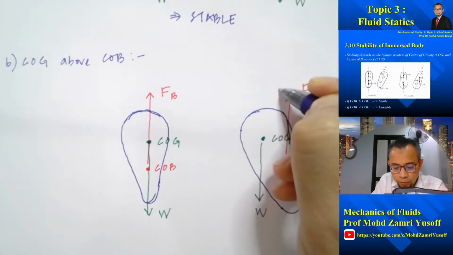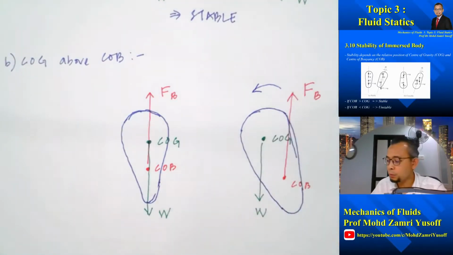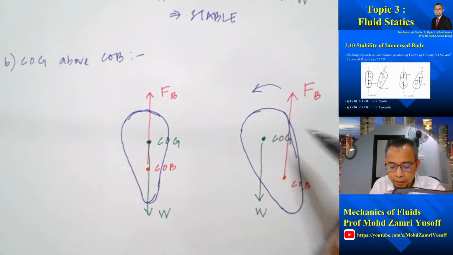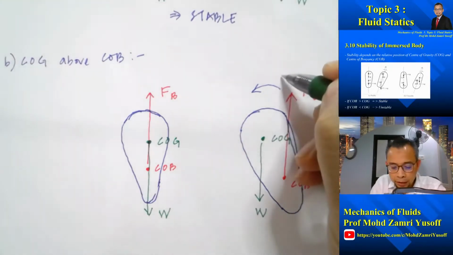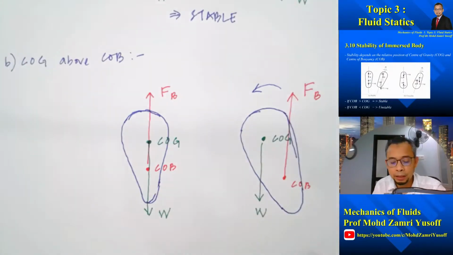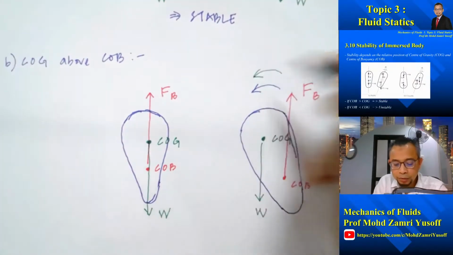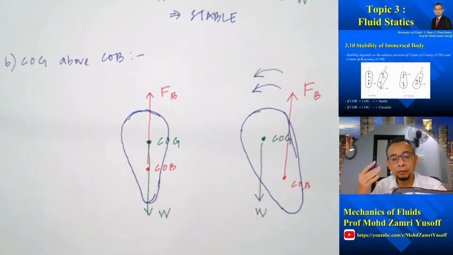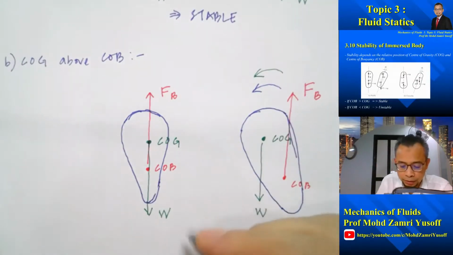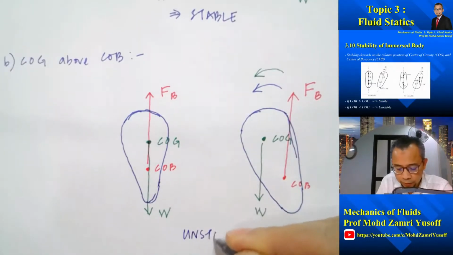So, we actually apply a moment this way, and the disturbance will cause the body to be tilted to the left. And what will happen is that there will be an overturning movement generated due to the weight and the buoyancy force. And because of that, the body will be turned around. So this is unstable.